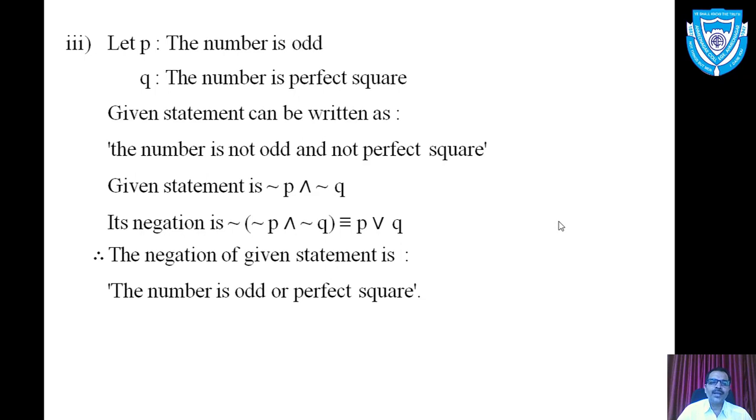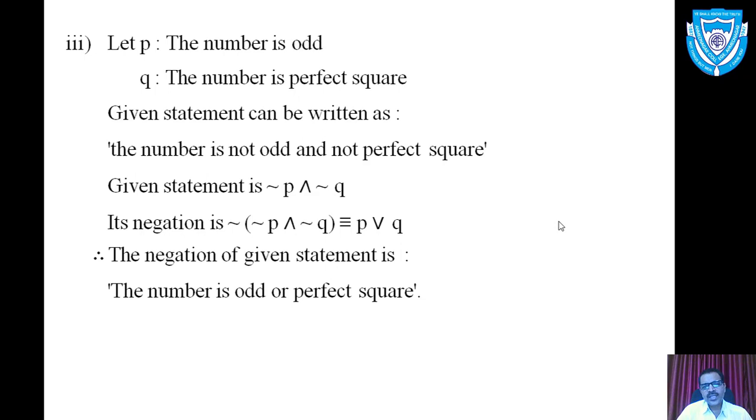Take the help of the definition of negation of conjunction. We know that negation of conjunction is disjunction of negations. So negation of the conjunctional statement, negation of P and negation of Q, becomes P or Q. This is the symbolic form of the negation of the given conjunctional statement.